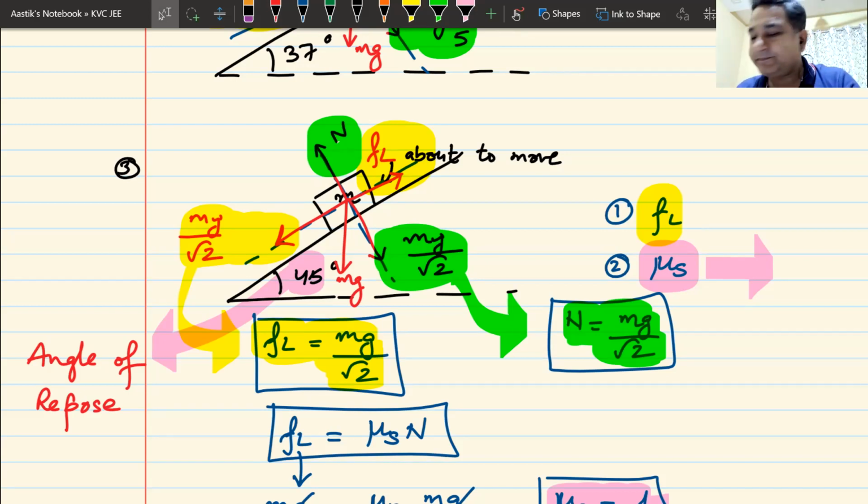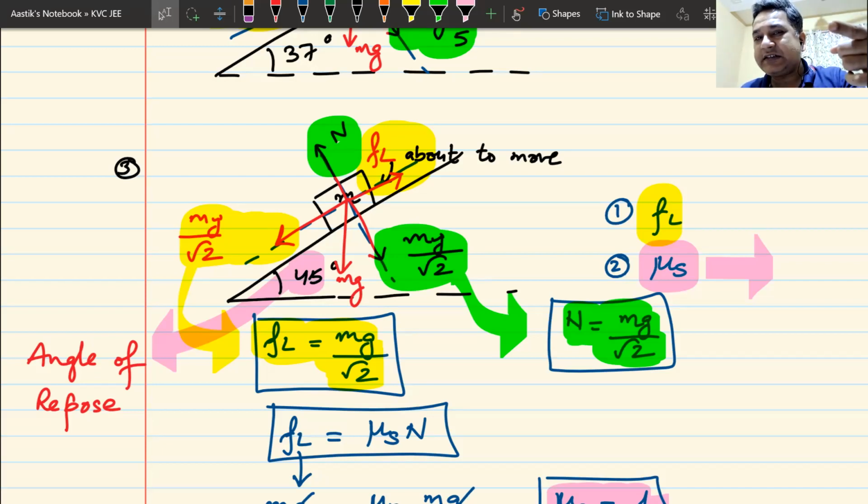It will not stop. Why? I have decreased the angle, it should stop now. The block will keep on sliding because as soon as the motion starts, static friction disappears and kinetic friction comes. And the value of mu k is always less than the value of mu s.